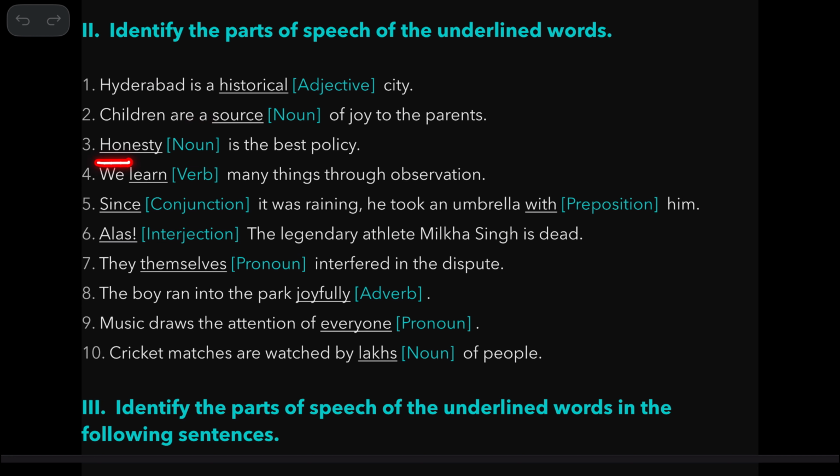Honesty is the best policy. So honesty is a name of something, so noun. We learn many things through observation. So learn is a verb because it refers to the action.